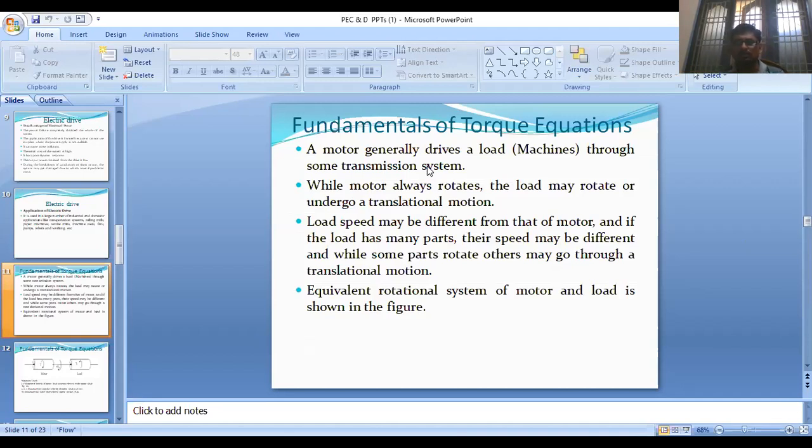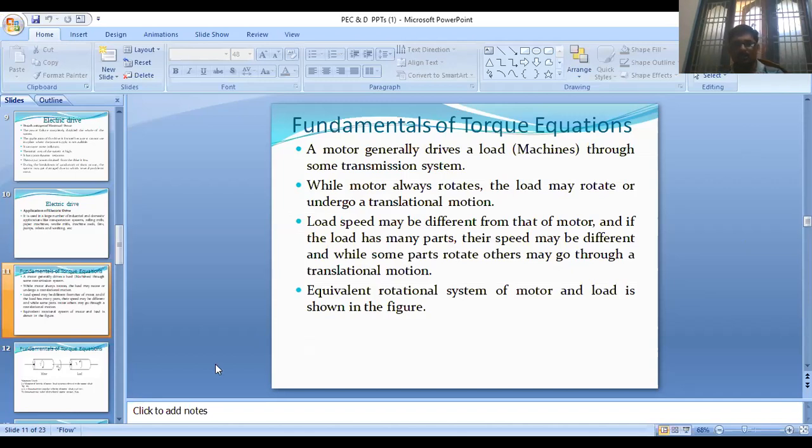Next, the load speed may be different from that of the motor, and if the load has many parts, the speed may be different, and while some parts rotate, others may go through a translation motion. This means the speed of the load may be different from that of the motor because the load contains many parts. In those parts, some are under translation or rotation. So that's why the load speed may be the same or different from that of the motor.